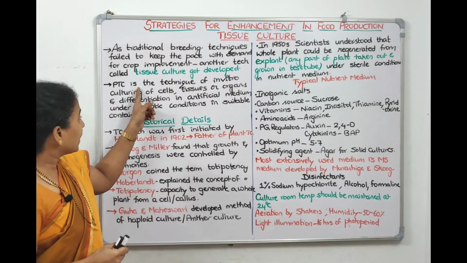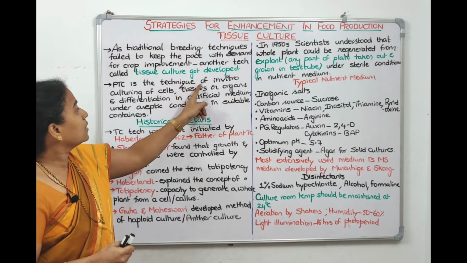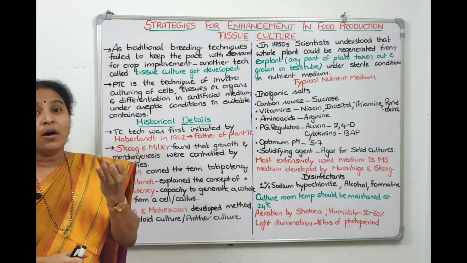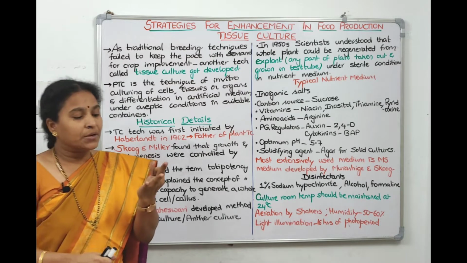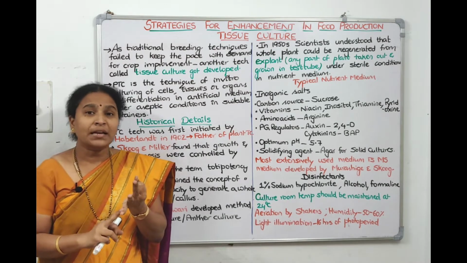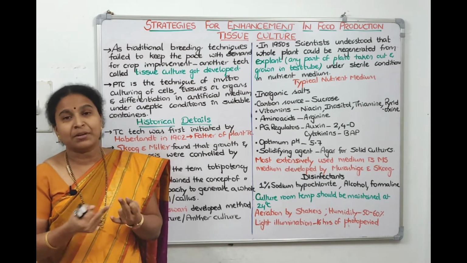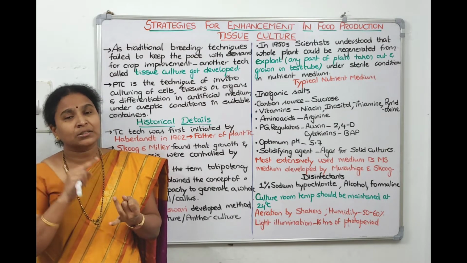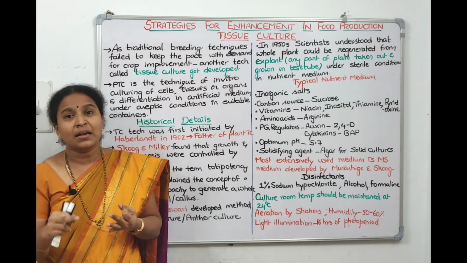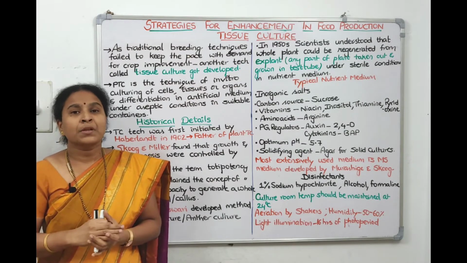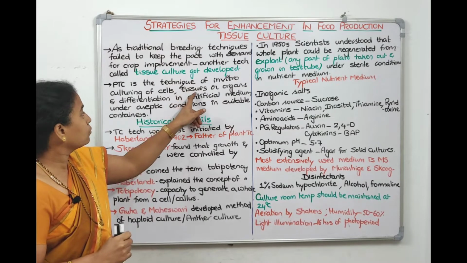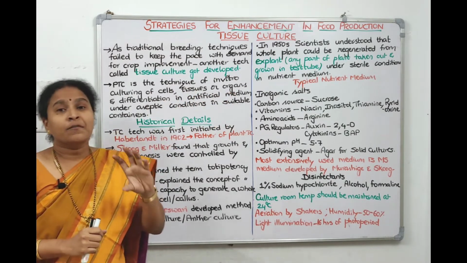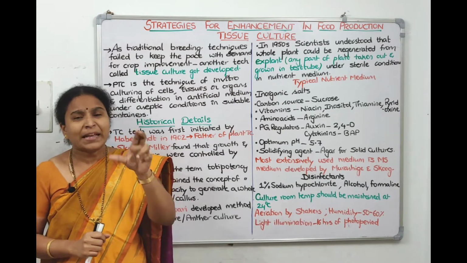So tissue culture is a technique which involves in vitro culturing of cells. Either we can culture the cells, or the tissues, or the organ. So we can culture plant cells, or we can culture a tissue: parenchyma tissue, collenchyma tissue, sclerenchyma tissue, or we can culture an organ. Root as an organ we can culture, stem as an organ, leaf as an organ, right? Anther, like that we can culture. So we can culture cells, tissues, and organs, and we can differentiate them from a single cell or from what we call an explant.